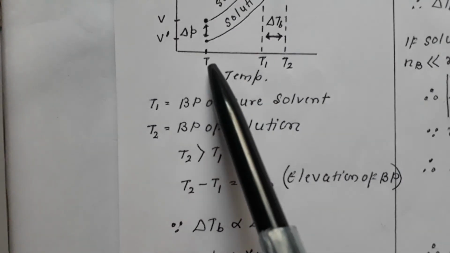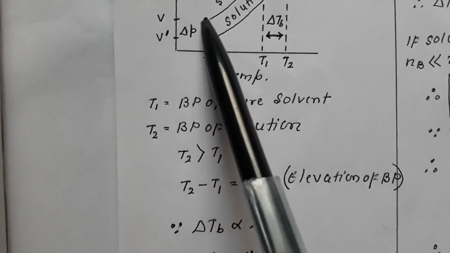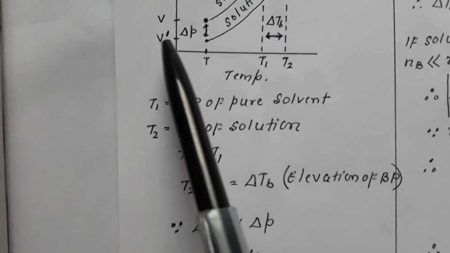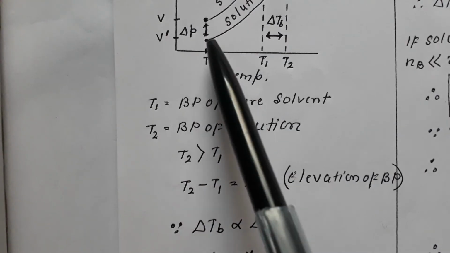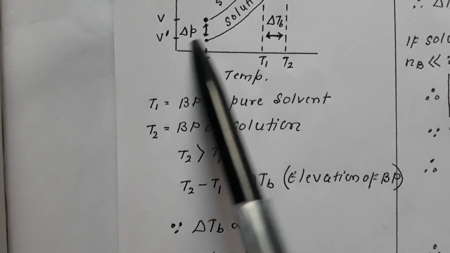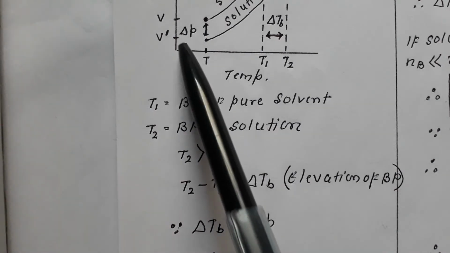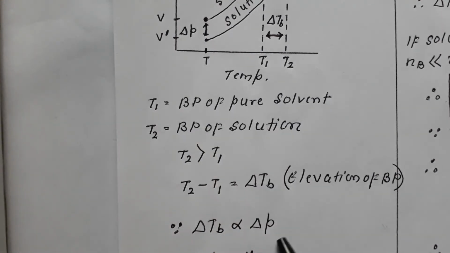Vapor pressure of pure solvent was V. That of solution is V dash. This vapor pressure has decreased by the value del P. So this del P is lowering of vapor pressure. So this elevation of boiling point is directly proportional to the lowering of vapor pressure.